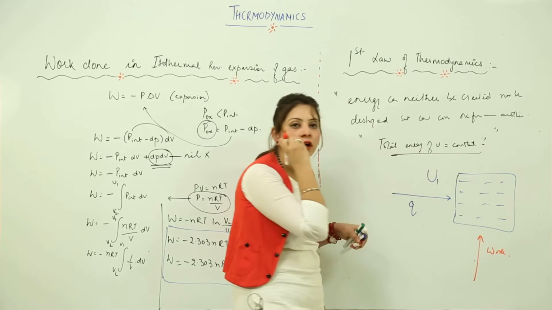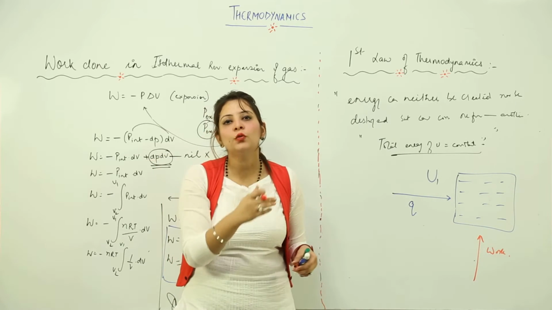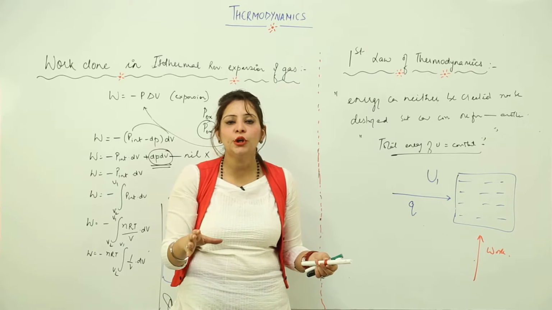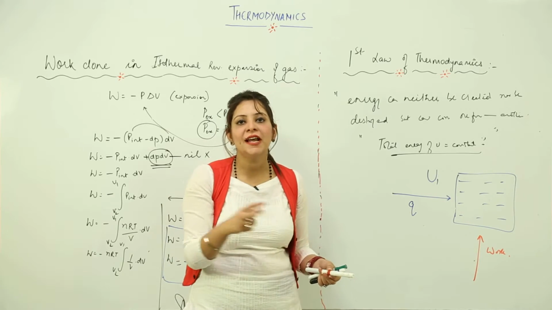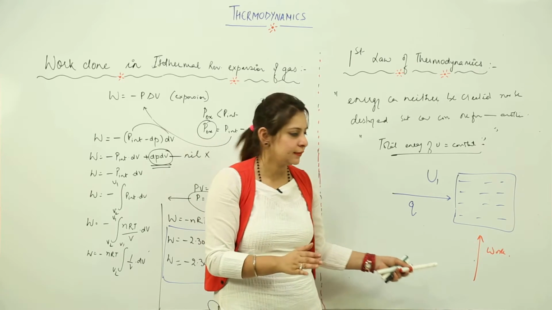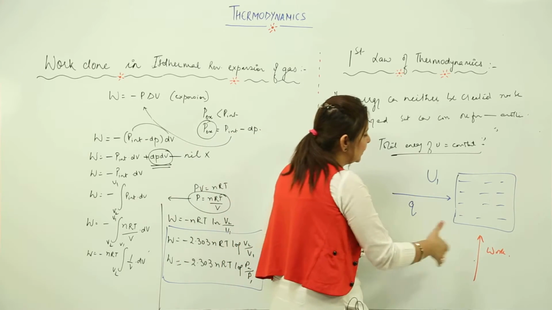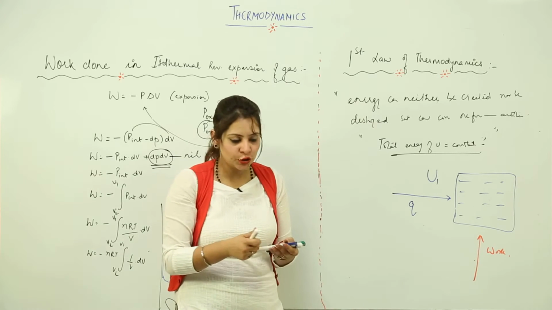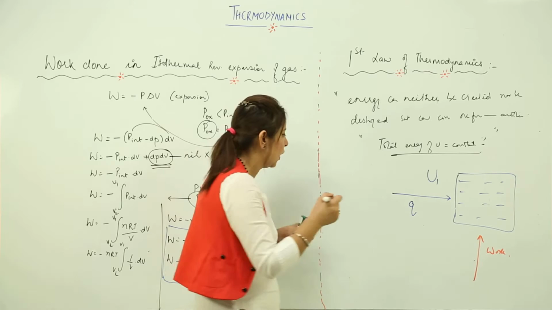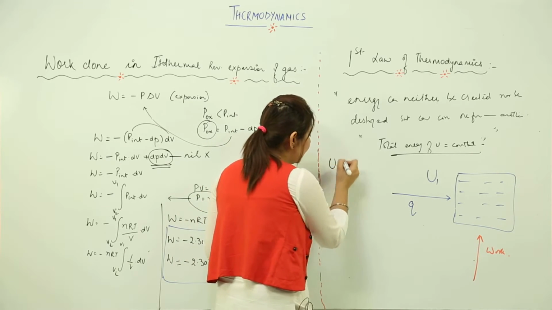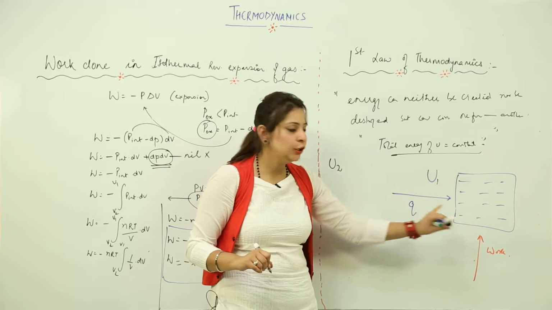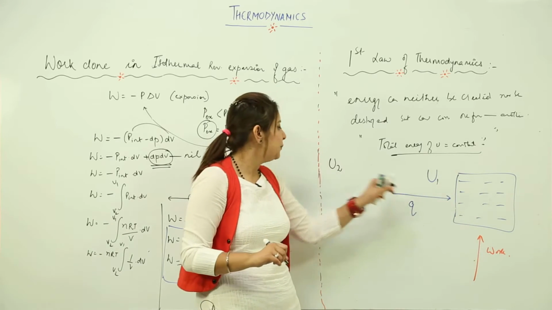Work is done on the system, because when I put an arrow pointing towards the system, that means I am doing everything into the system. That means when I am talking about Q, I am supplying Q into the system. When I put arrow W towards the system, that means work is done on the system. So as a result, the internal energy gets changed. Let us say that internal energy becomes U2. So this is U1, but after you supply Q and do work W, it becomes U2.